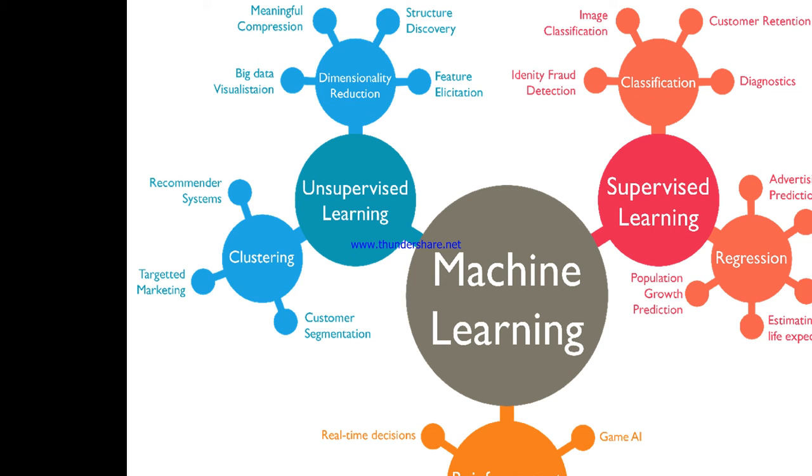Any real-time application comes into this category: classification, regression, or clustering, and algorithms are segregated based on this. In this course, we will cover supervised learning, unsupervised learning, reinforcement learning, as well as associative learning methods. Right?